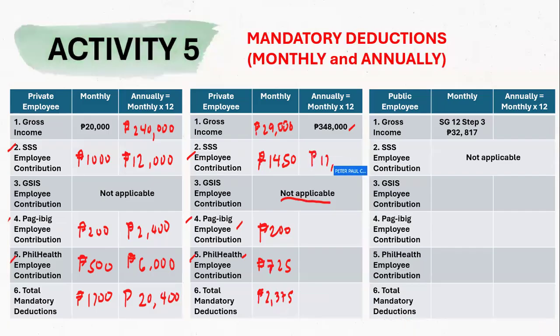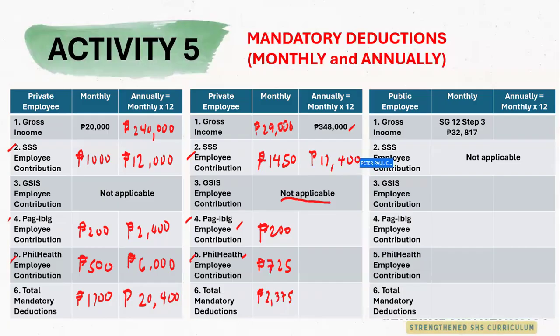So we simply multiply by 12. I'll make it faster. So this is 17,400 pesos. We also got here 2,400 and then 8,700. Again, we are multiplying by 12 and the total mandatory deduction annually is 28,500. I hope you get me.